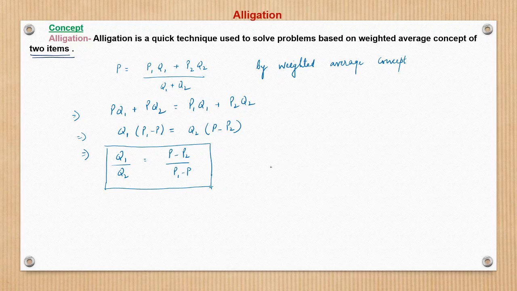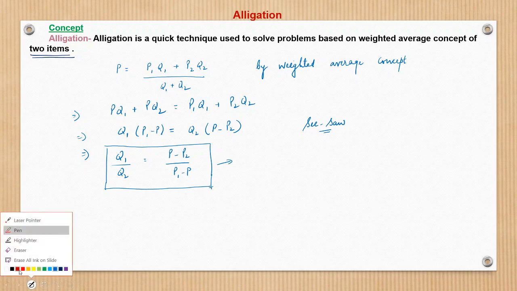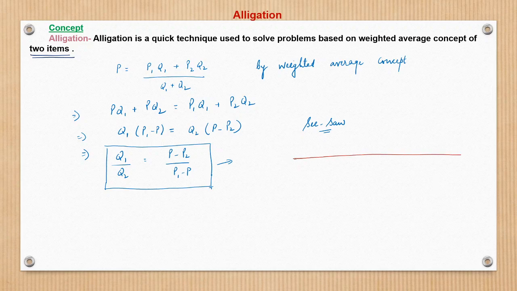So basically, I will try to derive a similarity with a seesaw. We have seen a seesaw or any balance. At this end there is some weight, say P1.